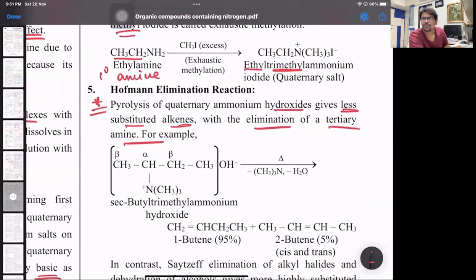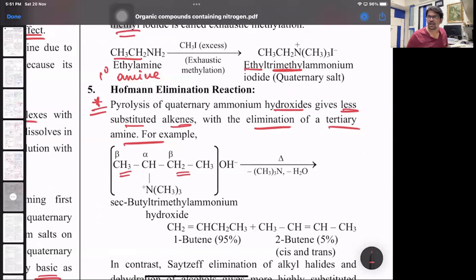So look at that compound. Sec-butyl trimethyl ammonium hydroxide: if you take it, the methyl groups have no beta, because each is only 1 carbon, but the sec-butyl has 2 beta carbons. Now, normally Saytzeff's rule says elimination is removal of beta hydrogen from the beta carbon having the least number of hydrogens.